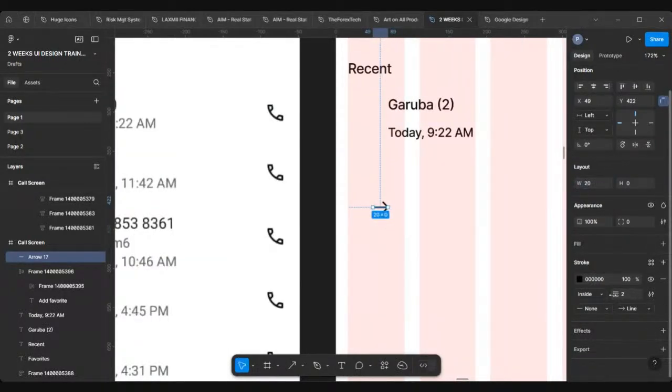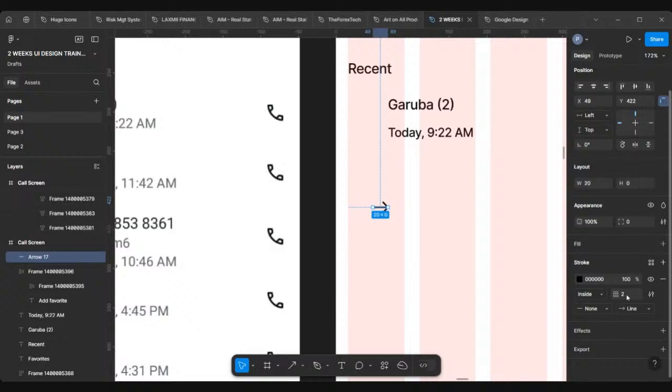Let's edit this part. The weight is 2 so that it will not be too thick. Then I'm going to tilt it the way it is right now. I'll come over to this place. See where my mouse is hovering? That's rotation. It's set to 0 degrees. I'll make it 45 degrees. You can see that my arrow looks like what we have there right now.